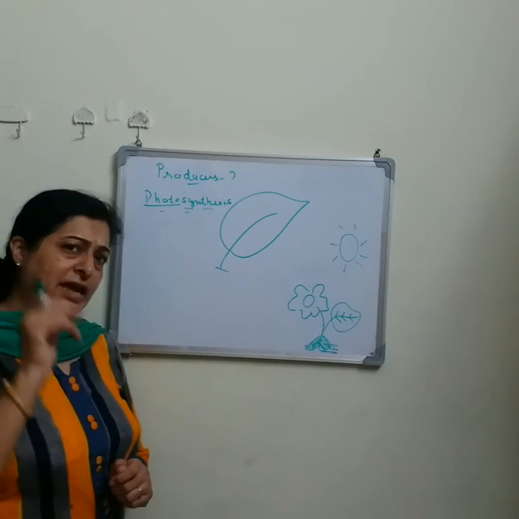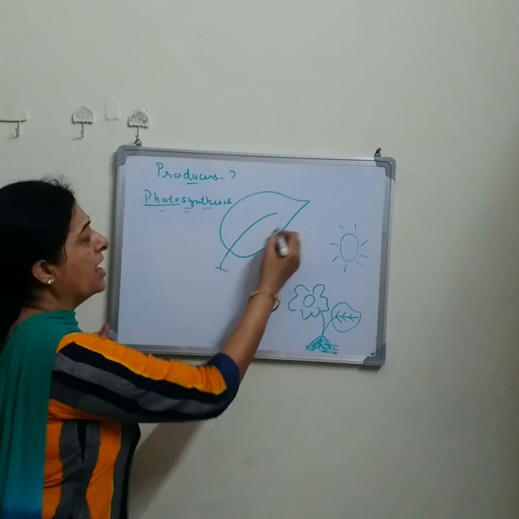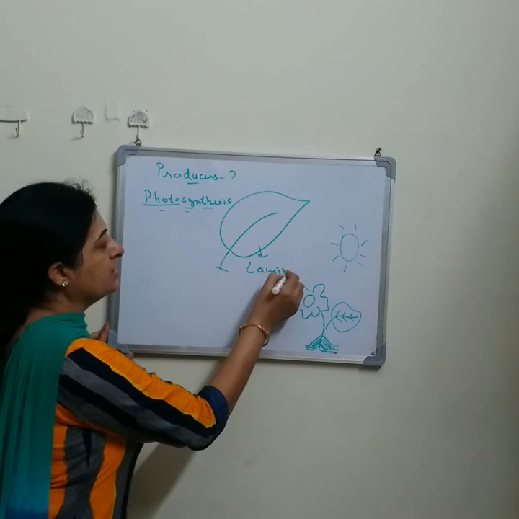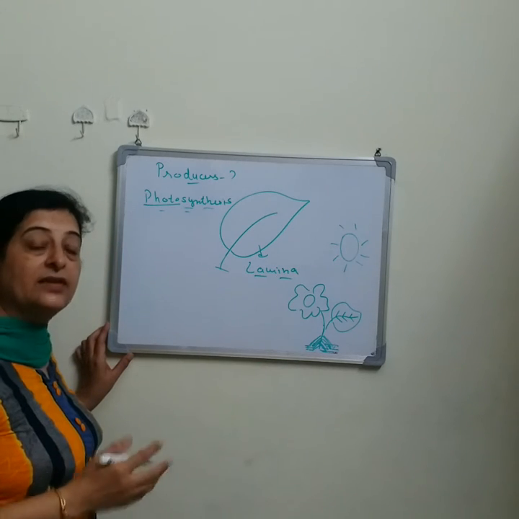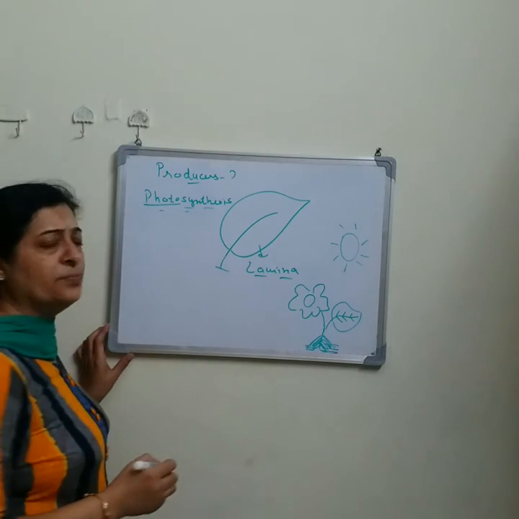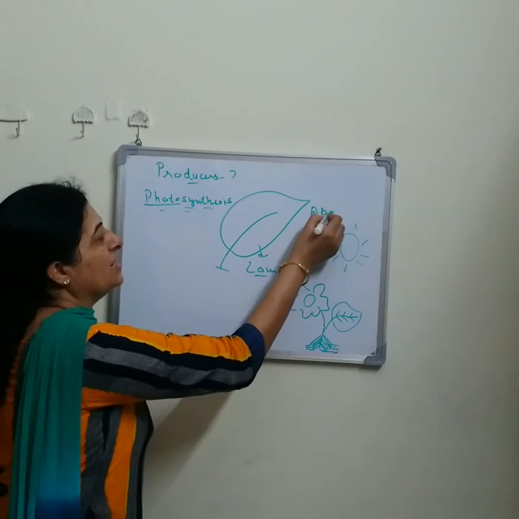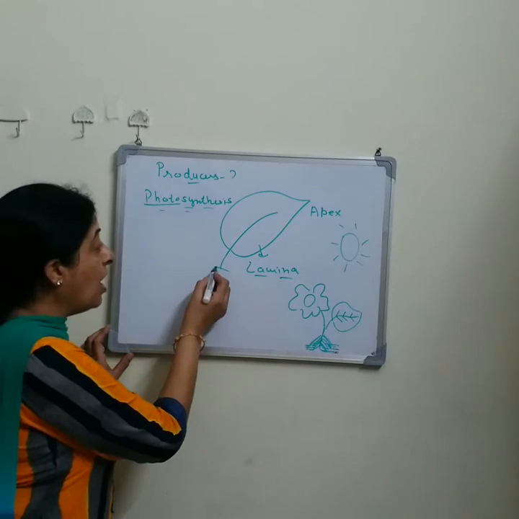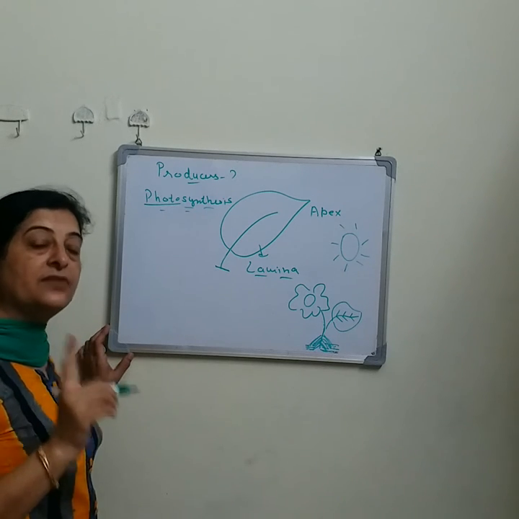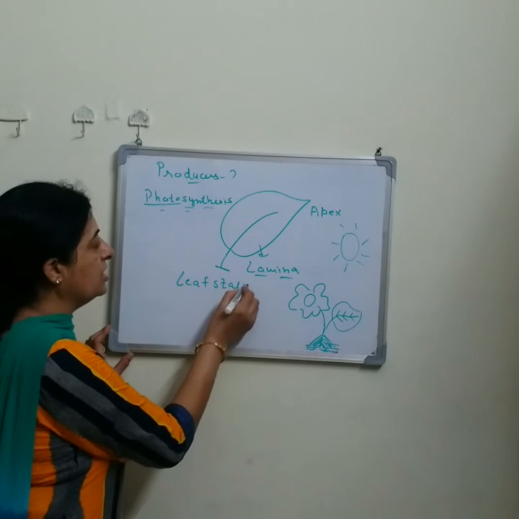So first of all, can you tell me what you call this green flat part of the leaf? Yes, this is lamina. This green flat part of the leaf, the base of the leaf, this is lamina. Okay, can you tell me the name of the tip of the leaf? Yes, you are right. That is your leaf apex. And the part through which the leaf is attached to the stem, that is your leaf stalk.